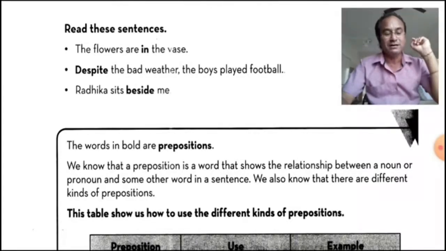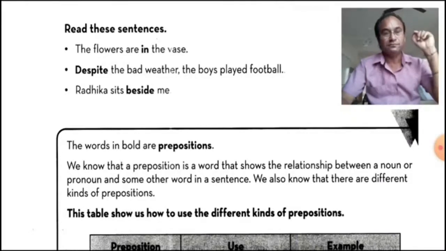And its example is: my shoes are under the bed. So where is it? Place. It is under the bed, and bed is a noun. It is placed before a noun. So we know that a preposition is a word that shows the relationship between a noun or a pronoun and some other words. What is the relationship between them? In order to indicate place or position, we use in, at, over, this kind of prepositions.